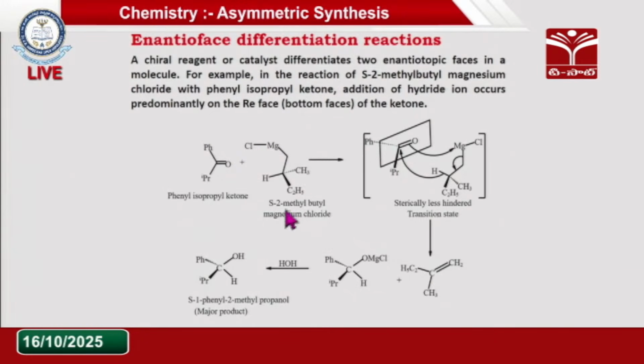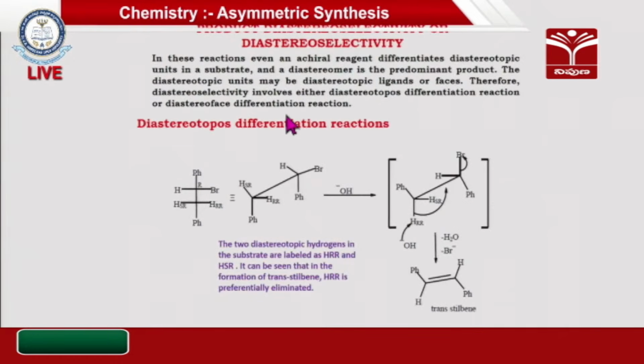So it is attacked from the bottom phase only, because the isopropyl group is not as bulky as the phenyl group here. It leads to formation of this intermediate compound, and finally by hydrolysis it gives the S 1-phenyl-2-methylpropanol alcohol product. So this chiral reagent is selective towards this carbonyl compound. This is the diastereomeric reaction.